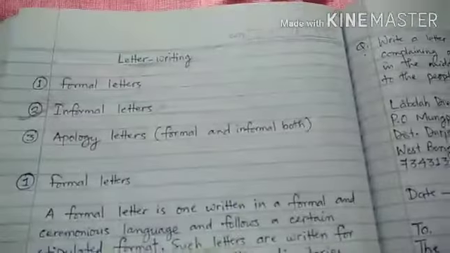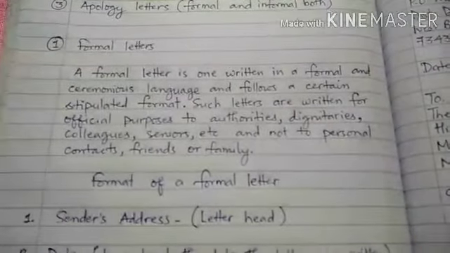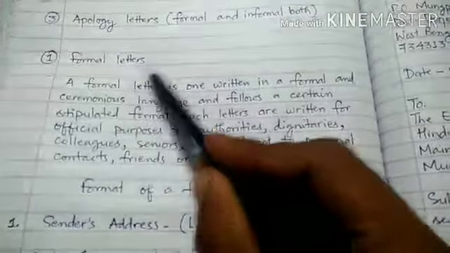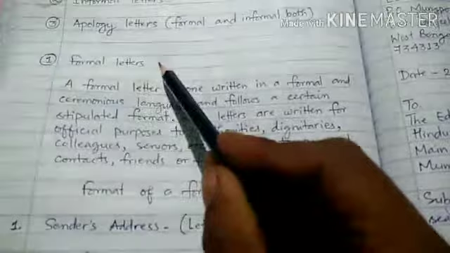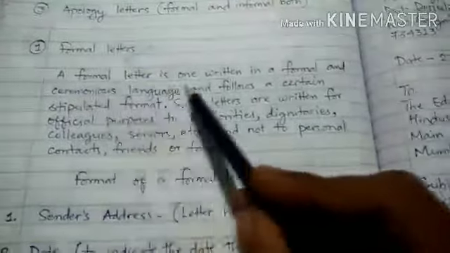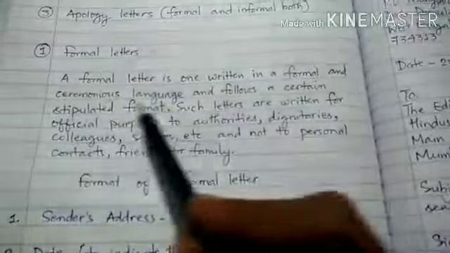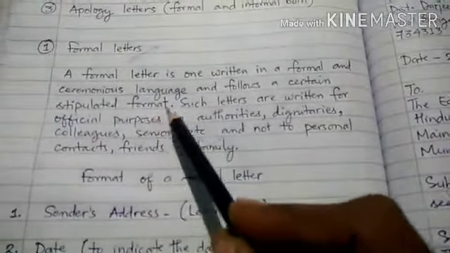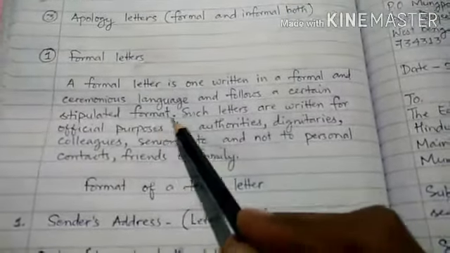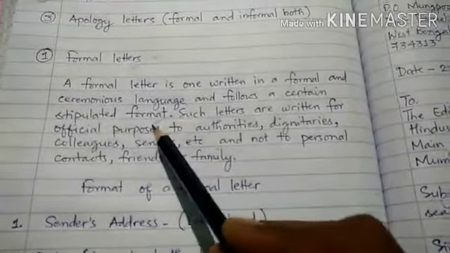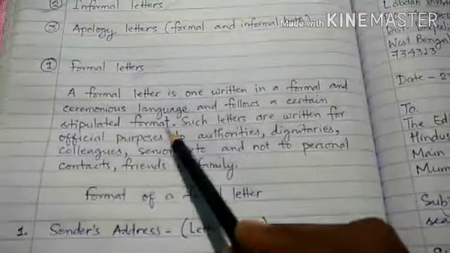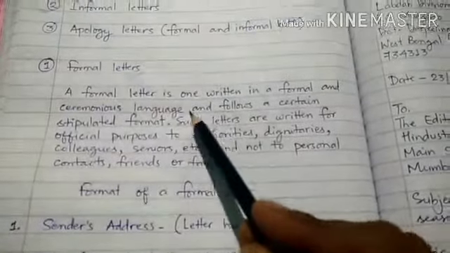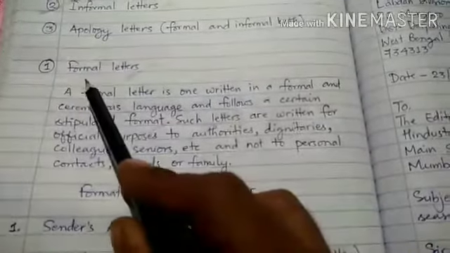Okay, students, let us see what formal letters are. I have written the definition here. A formal letter is one written in a formal and ceremonious language and follows a certain stipulated format. So a formal letter is different from an informal letter. Such letters refer to formal letters.